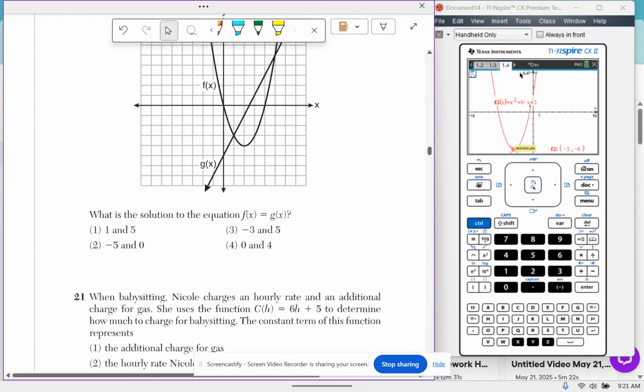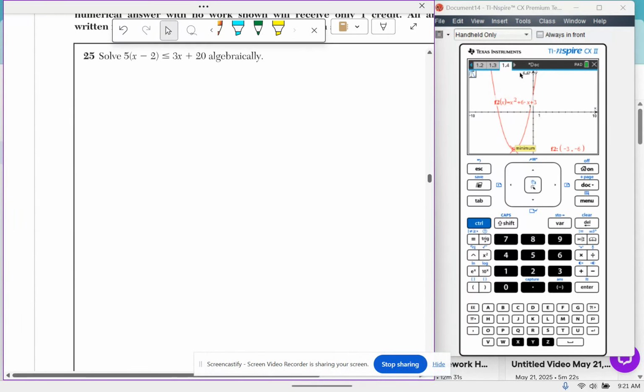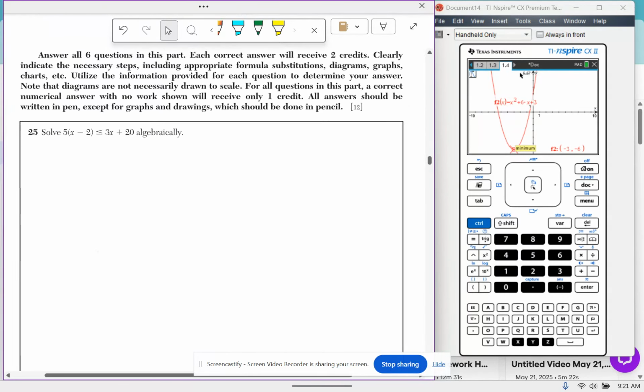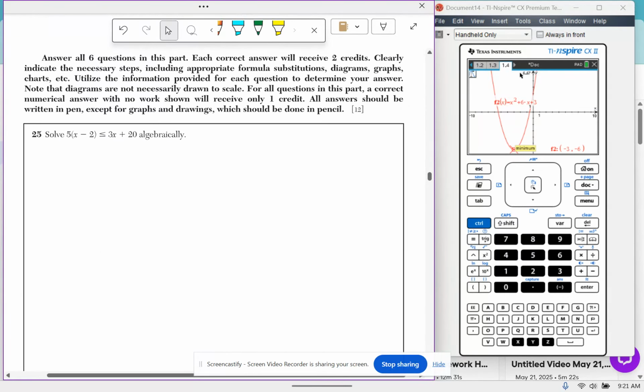Okay, great. Let's scroll over to the part 2 questions. These are worth 2 points each. So when you're taking this test, try to think like a person who made the test, right? What do you think the 2 points could be worth? If there's any mention of rounding, you're going to need to make sure that you've rounded correctly, or you lose a whole point. If it's a graph question, you're going to make sure that you put arrows on your graphs and you put labels on your graphs, or you're going to lose a whole point, right? So you got to think like the test maker sometimes.